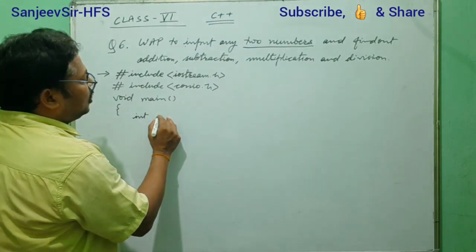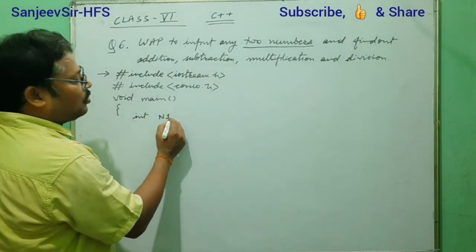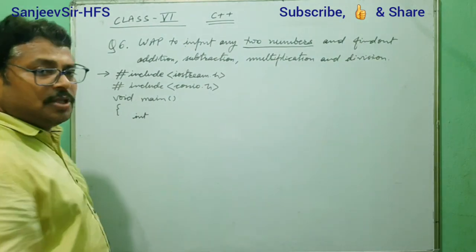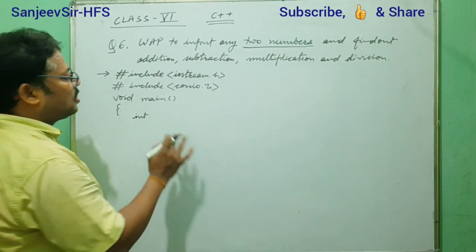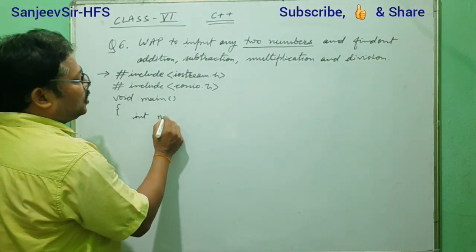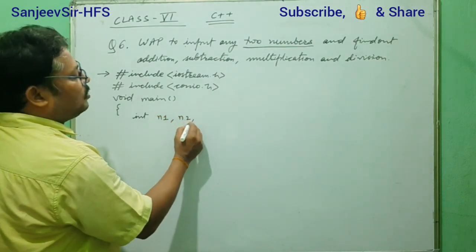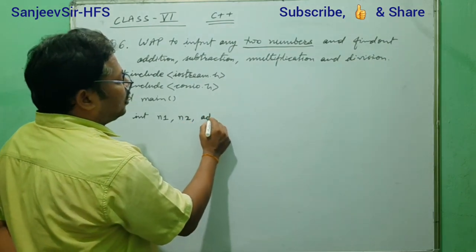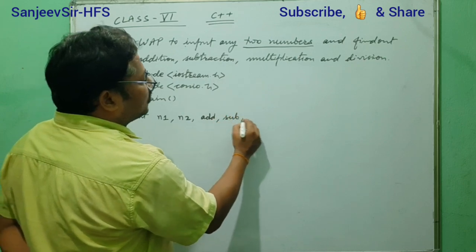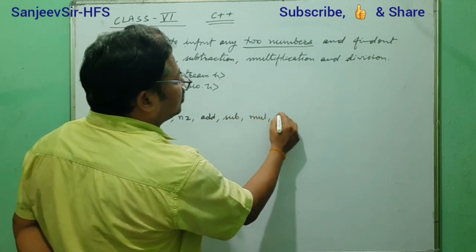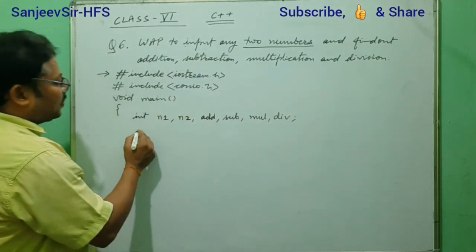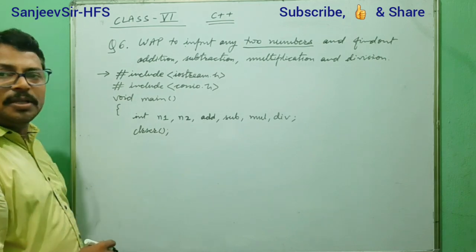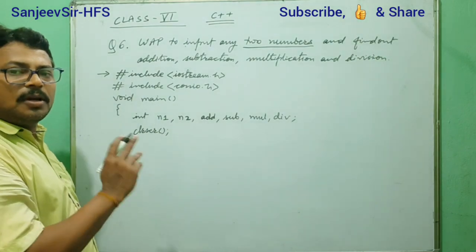So n1, if we take n1 here in capital, no problem, or we can write in small also, but both are different. So if you use small here, you have to use small at all the places. If you use capital here, you have to use capital there. Add, subtraction, multiplication and division. After that, one method we are using, clrscr, is for clearing the screen.